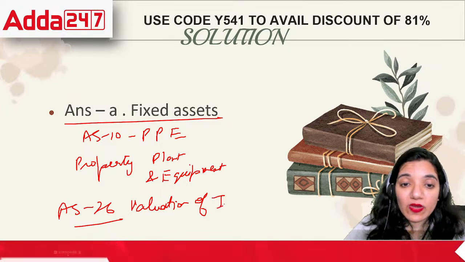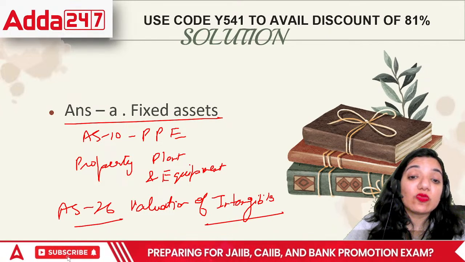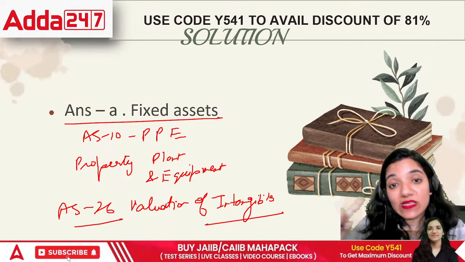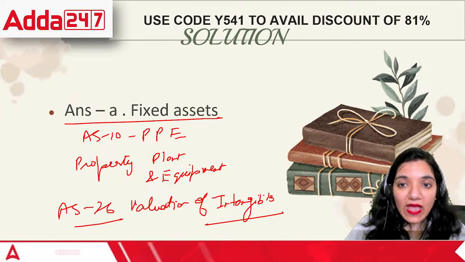Right? That is the point. If the intangibles are covered in that area, the fixed assets in AS 10 would include only and only the tangibles. That's why it's called property, plant and equipment.